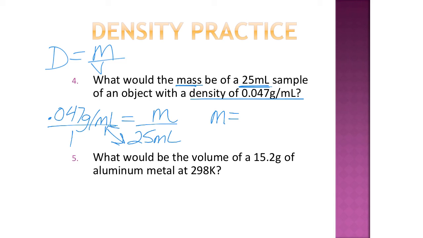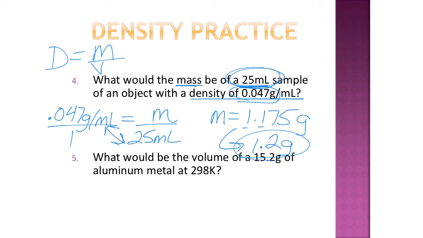So I'm going to put that into my calculator. And that gives me 1.175 grams. Now I've got to do significant figures. That one also has 2 significant figures, because that first 0 wouldn't count as a significant figure. So my answer can have 2 significant figures. So it would be 1.2 grams, because basically I'm going to keep those 2 digits, but then there's the 7, so it will round up.